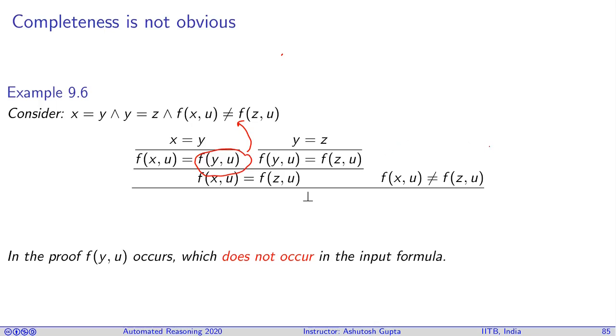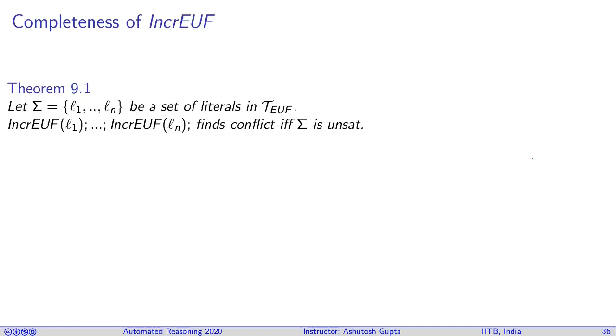In the following, we will prove a theorem that says that if such a proof exists, there exists another proof that only uses the terms appearing in the formula. Therefore, our method is complete. So let's see what the formal statement is. Suppose you have L1 to Ln, a set of literals, and you push them into our incremental solver. We find a conflict if and only if sigma is unsat.